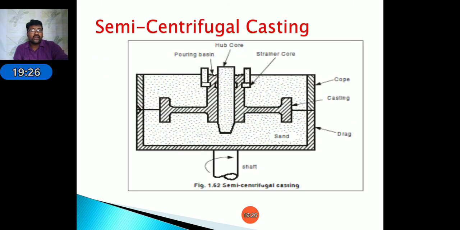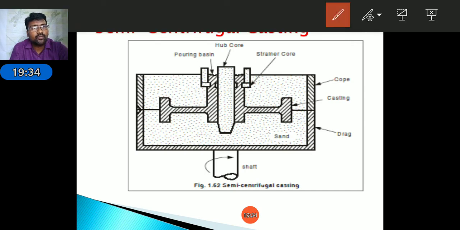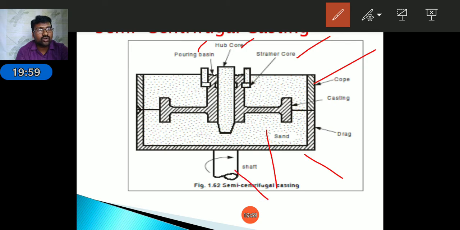This is the diagrammatic representation of semi-centrifugal casting. It consists of a pouring basin. Next, the hub core. The hub core is used to prepare the hollow for inserting the shaft. Next, the strainer core. The strainer core is used to prepare one groove, like we already discussed in the course, on the top surface of the object. Next, it is the drag box, the coke, and the molding sand. It is the shaft, attached to the motor, and it is the casting.